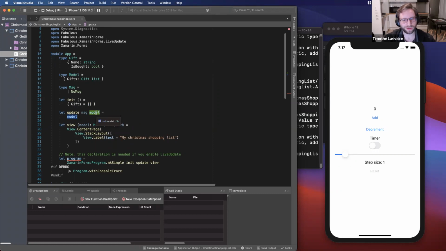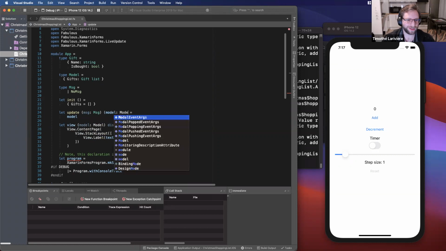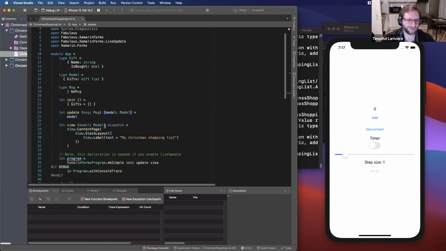So by default, it will generate the code. Here it thinks that the model is a generic type. It doesn't know what it is. So here it's actually playing against me because it doesn't know what's happening since I'm not doing anything with them.